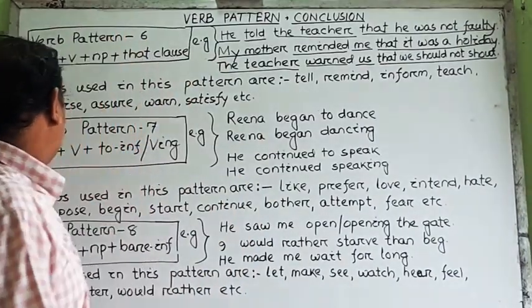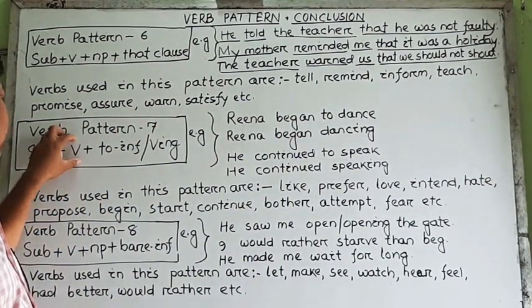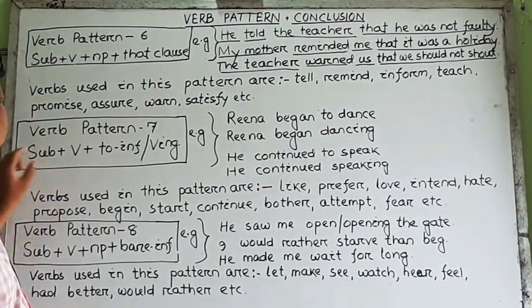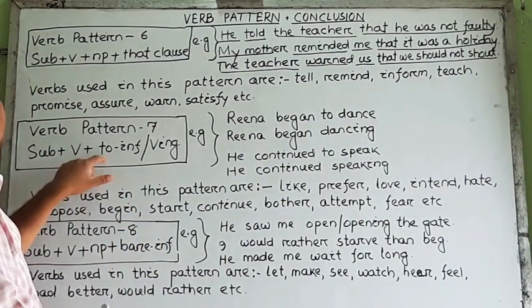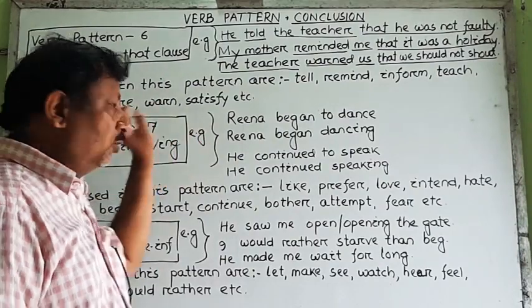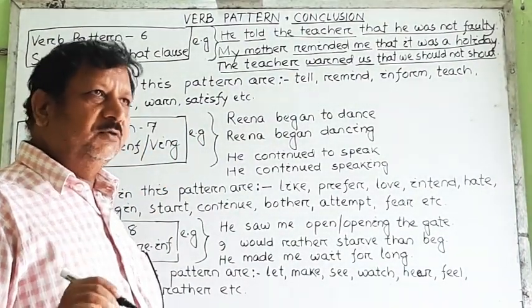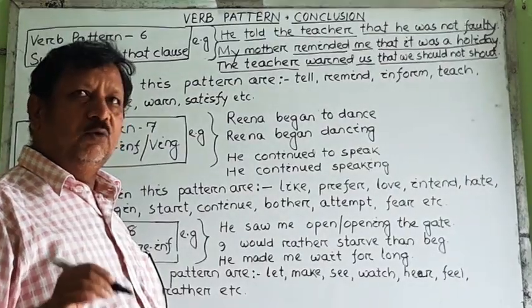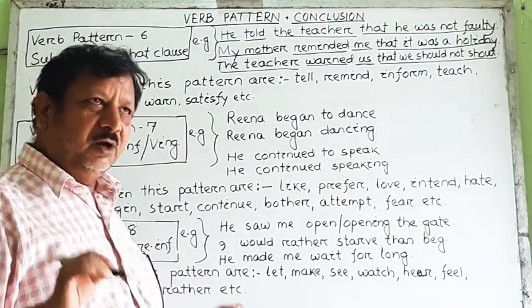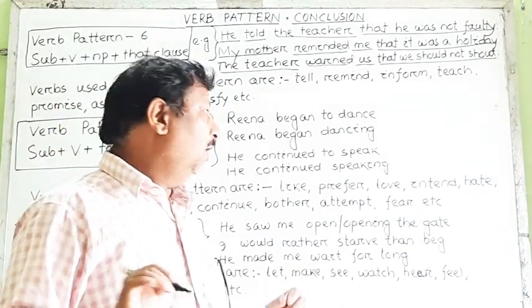Now let us come to verb pattern 7. In verb pattern 7, see here what the structure is. The structure is subject plus verb, as usual. Then comes either to-infinitive or verb-ing. This is most important because we should learn some of the verbs. Otherwise you will be in confusion whether it will take to-infinitive or ing. But we should learn that. Some verbs will take both the to-infinitive as well as the ing form.